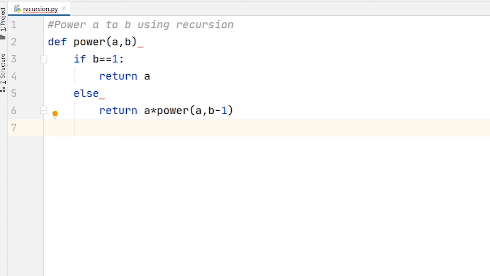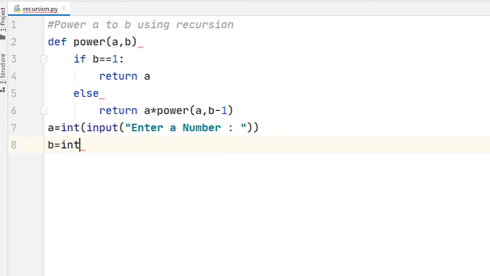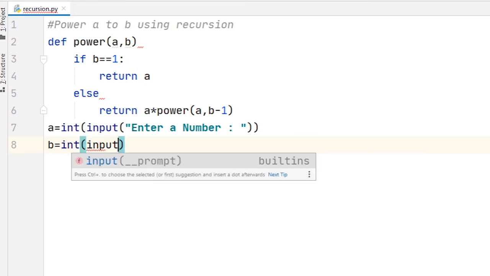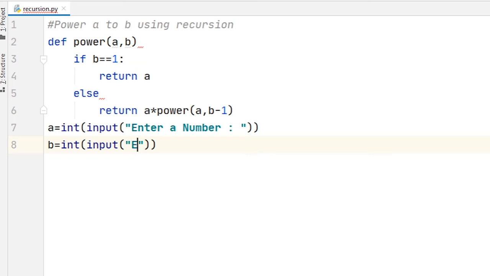Here I am using a is equal to int input, enter number, b is equal to int input, enter another number.